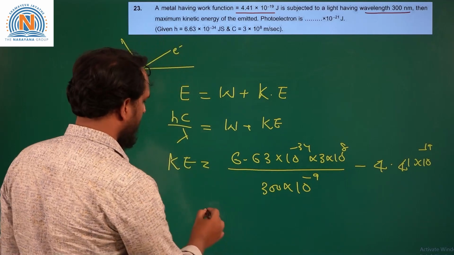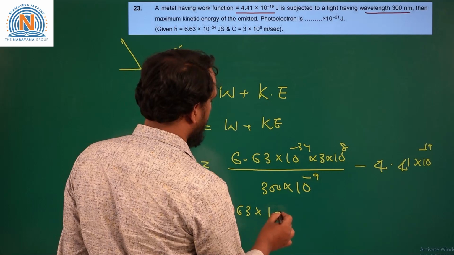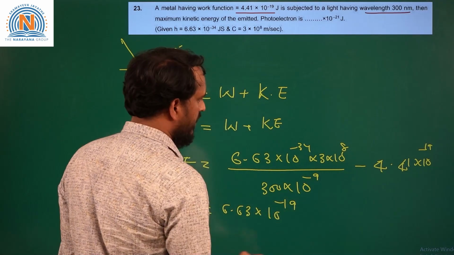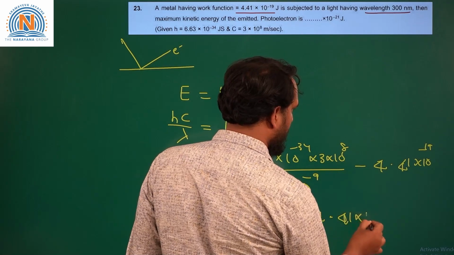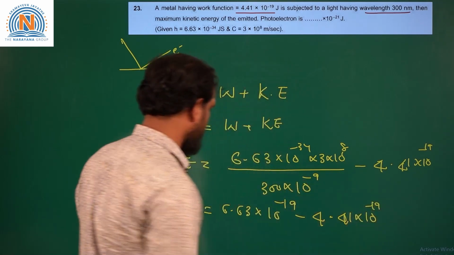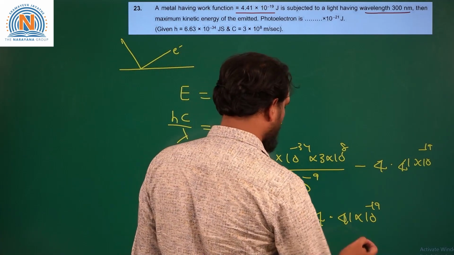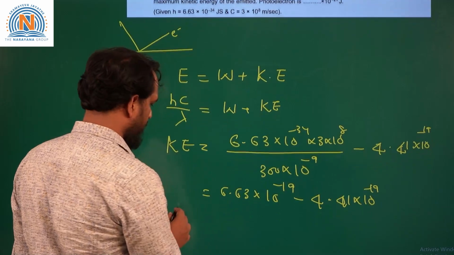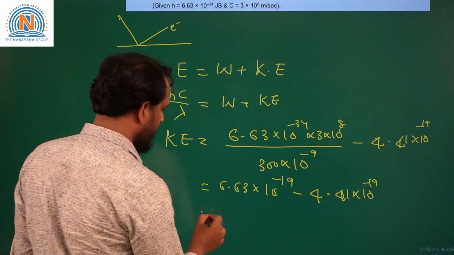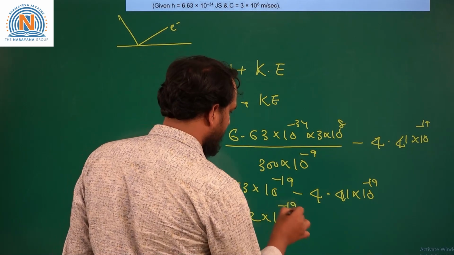This upon solving will give 6.63 into 10 power minus 19 minus 4.41 into 10 power minus 19. So, if you subtract 4.41 from 6.63, we will get 2.22. So, this is equal to 2.22 into 10 power minus 19.